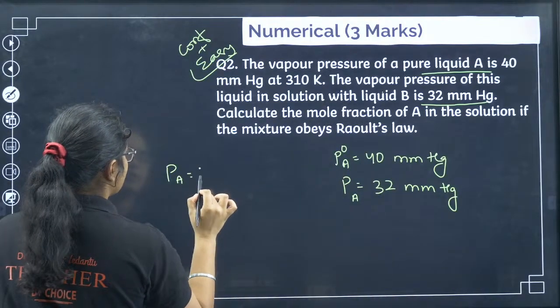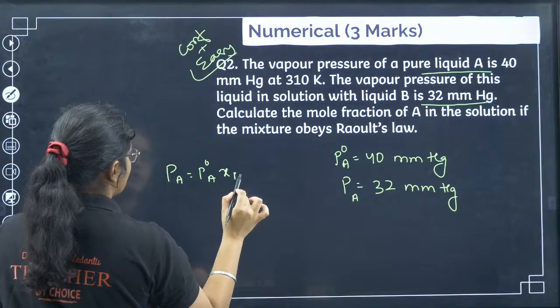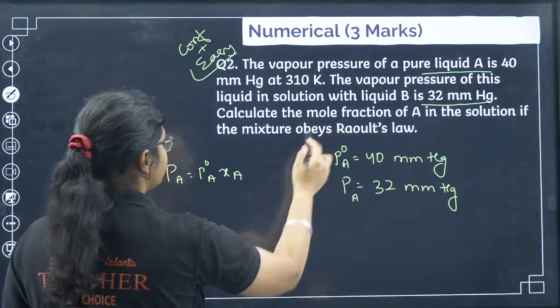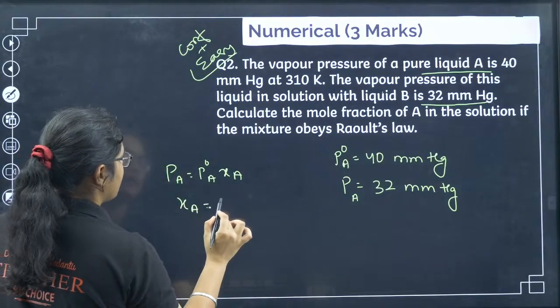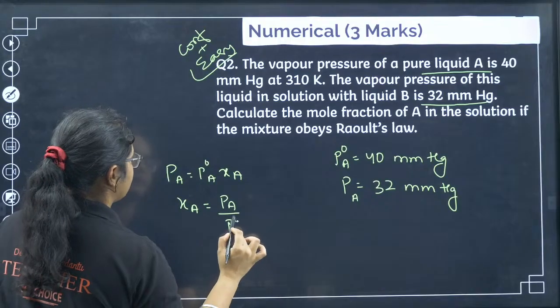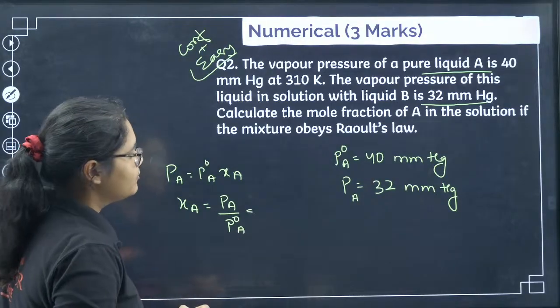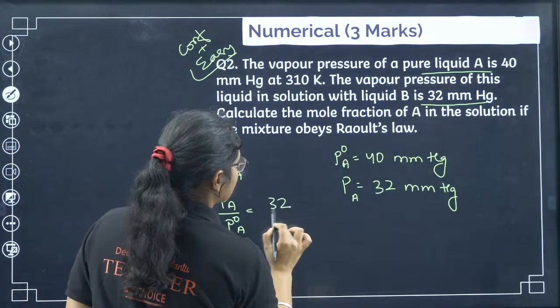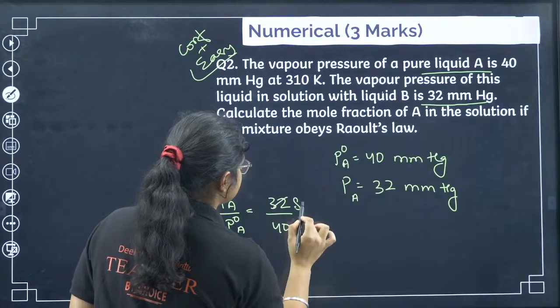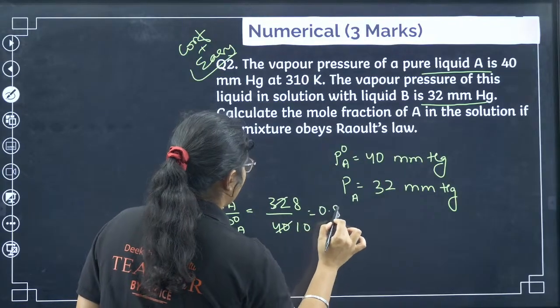That PA is equal to P naught A XA. Okay, what I have to calculate? The mole fraction of A. So mole fraction of A will be PA divided by P naught A, which is equal to 32 by 40. Right? So I can cancel, 4 8s are 32, 4 10s are 40, so I'll get 0.8.